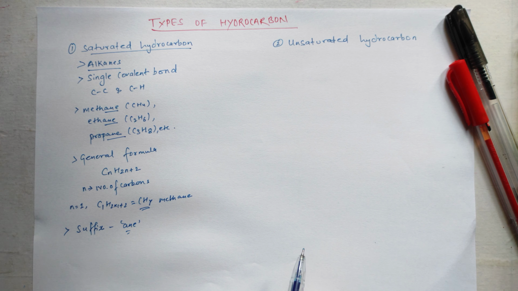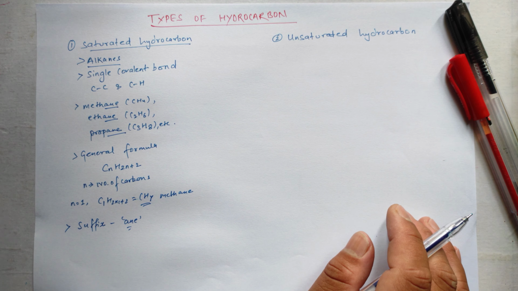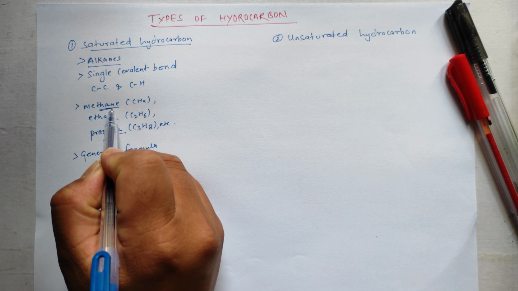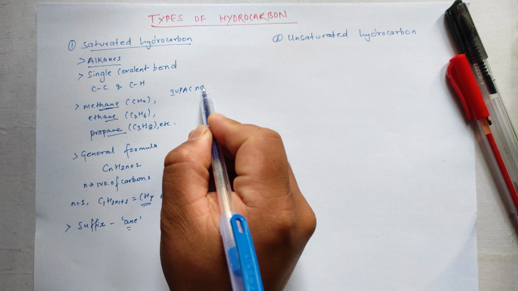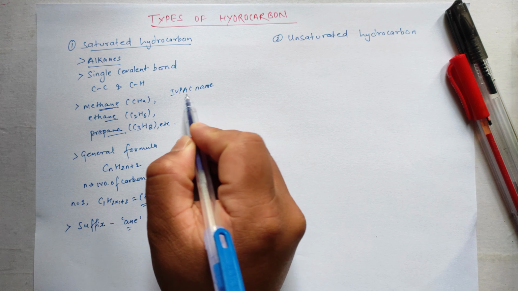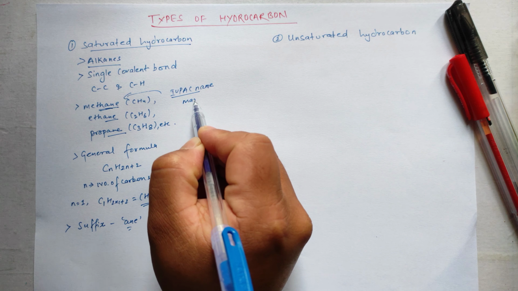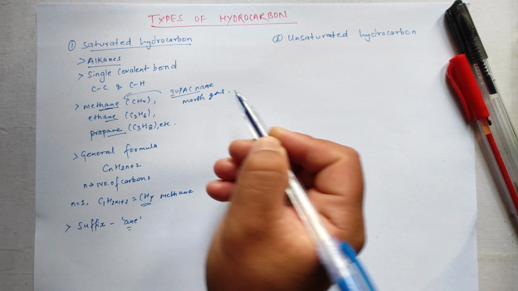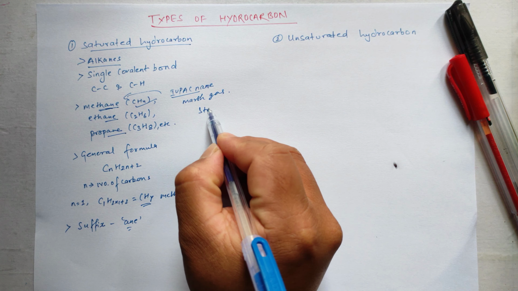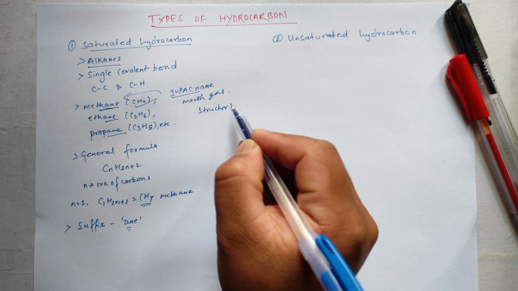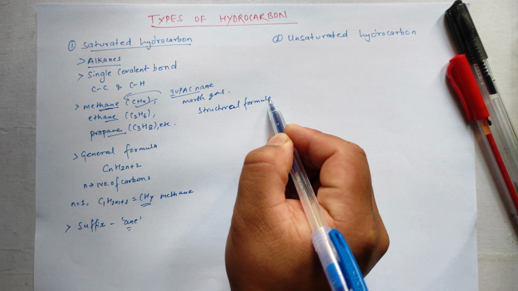Okay. Let's see some IUPAC names, structural formulas and molecular formulas of alkanes. Methane is the IUPAC name. Its common name is marsh gas. Its molecular formula is CH4 and its structural formula is